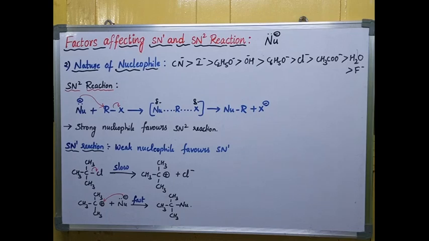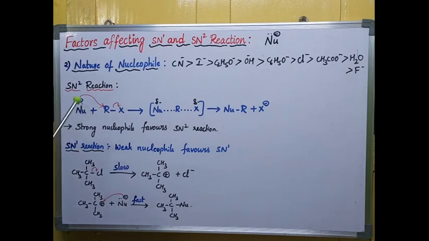Coming to the second factor, that is the nature of nucleophile. The nucleophilicity of a nucleophile is very important in both SN2 and SN1 reactions. What is meant by nucleophile and its nucleophilicity? A nucleophile is a substance or an ion which donates electrons to a positively charged ion.